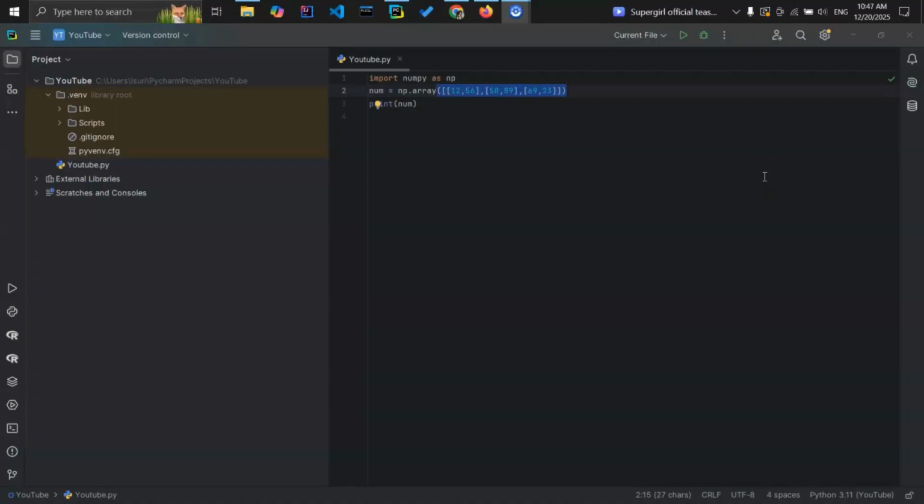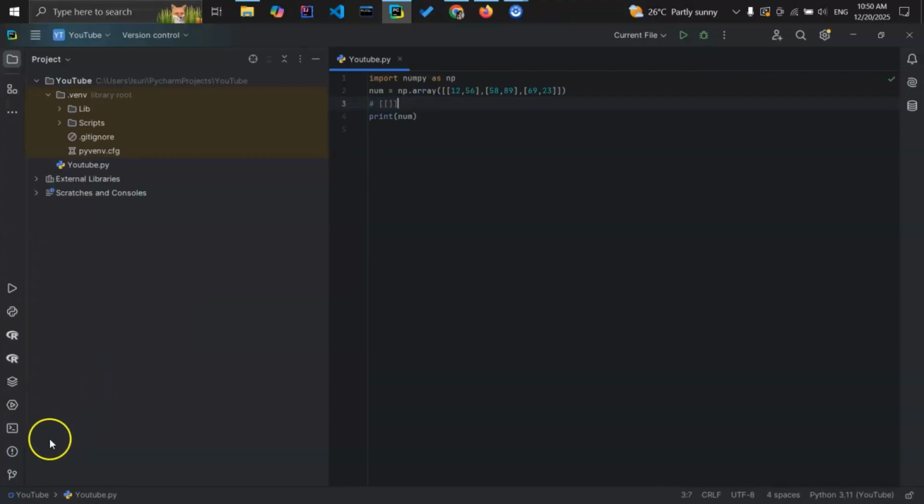In NumPy, a 2D array is exactly an array of arrays, right? When you create a 2D array, you will see two sets of square brackets like this. This is one set and this is the other set, right?